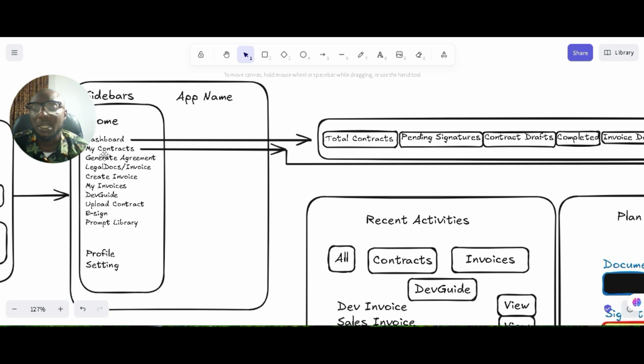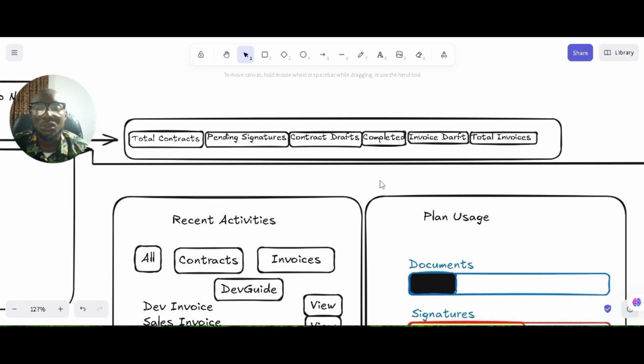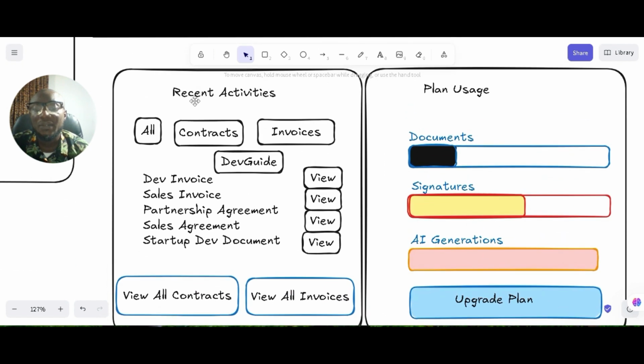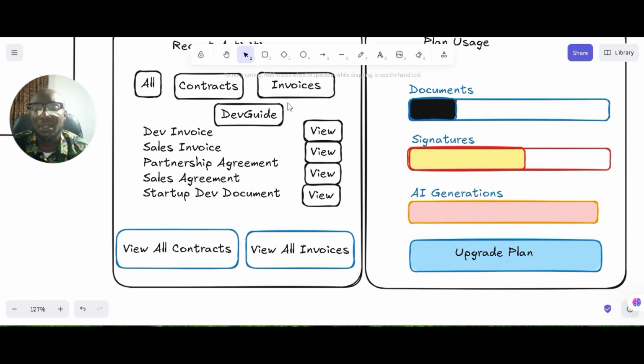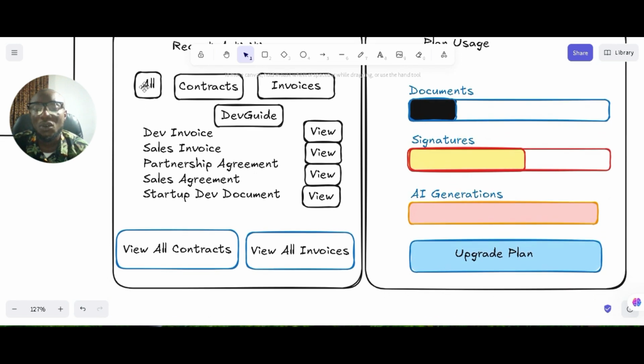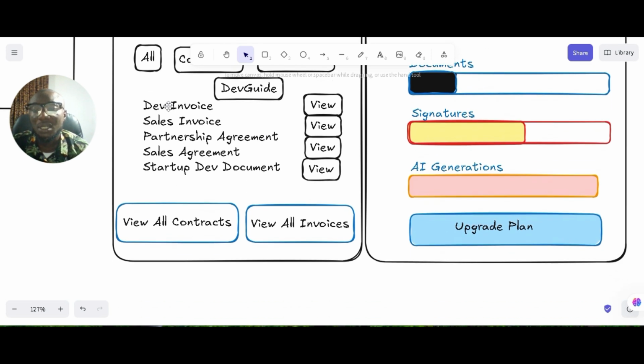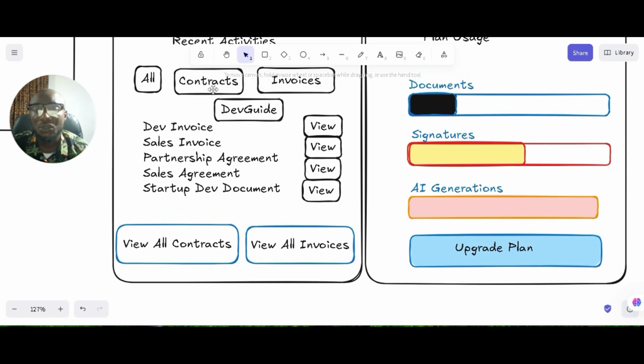Then on the dashboard you also have recent activities. If you want to segment it, you click on contracts, it will show you only activities on contracts. When you click on invoices, it will show you only activities on invoices. This one, I don't think I'm gonna include in this application. Then you can view them from here, right?